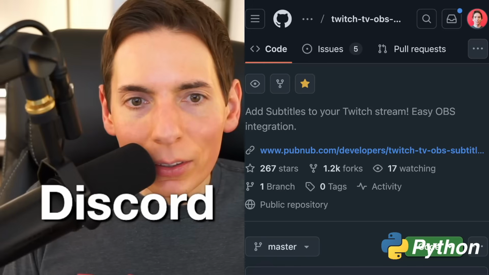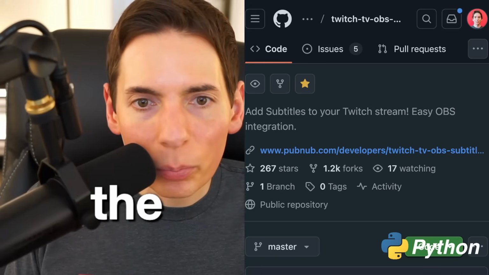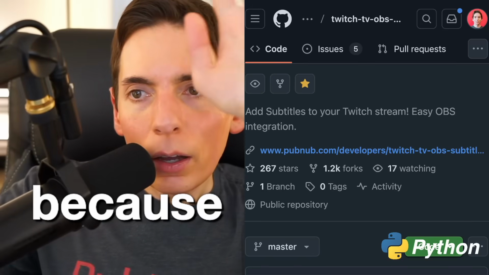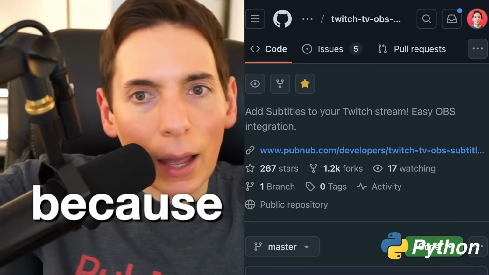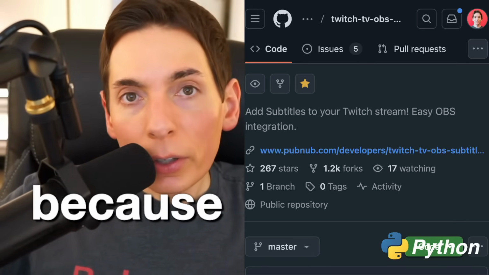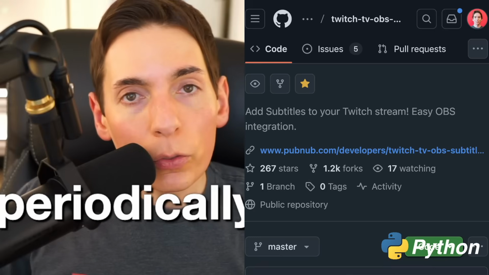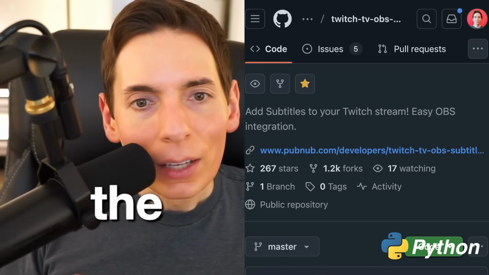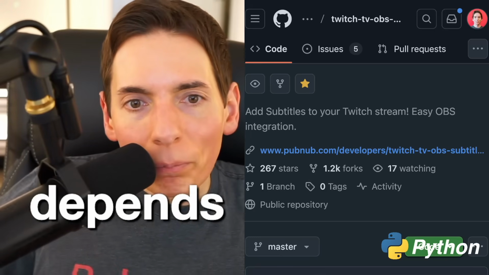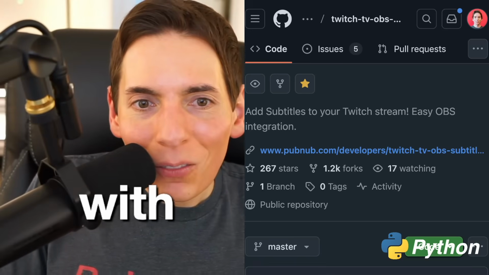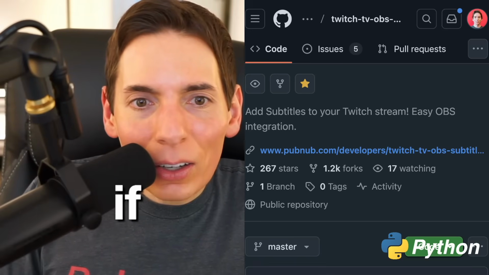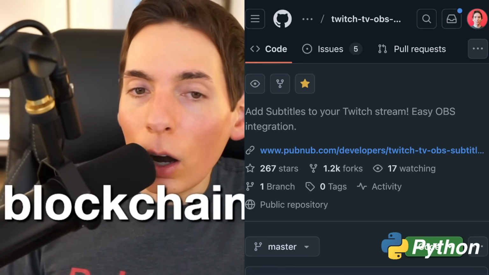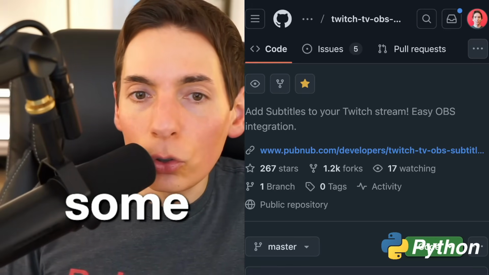Will it continuously update the data it makes predictions on? Yes, Dean, we have to do that because time shifts and things like that. We need to periodically update the model with new data or completely retrain the model from scratch. So it depends on the scenario. I'll be happy with 1% if there were no transaction fees on blockchain. You could totally do that. There are some exchanges that allow you to trade for free.